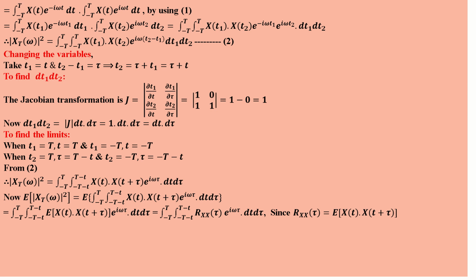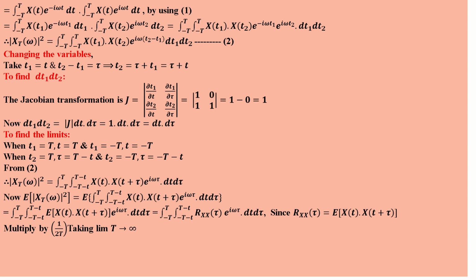We know the expected value of x(t plus τ) is nothing but the autocorrelation R_x(τ). So the double integral of R_x(τ) e^(iωτ) dt dτ.